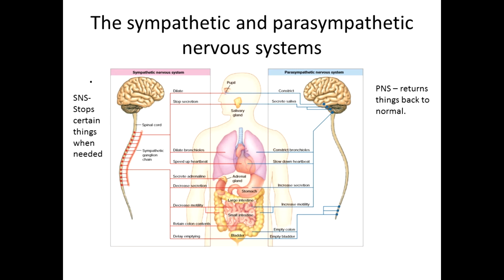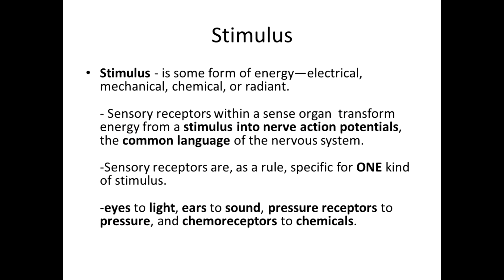Then retain colon contents, so you also want to keep the nutrients and not poop in the middle of a fight or running.